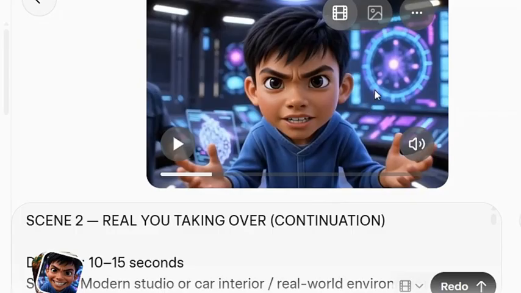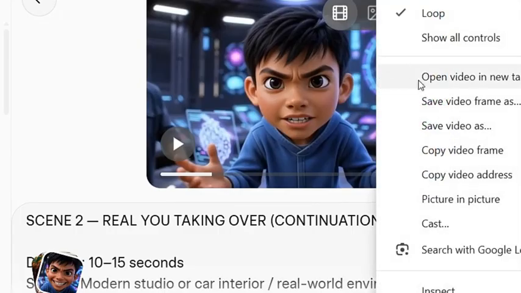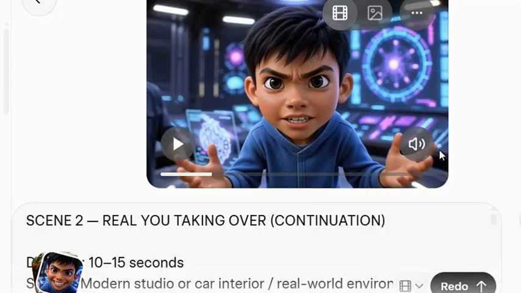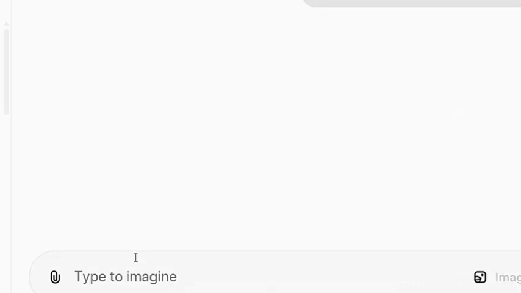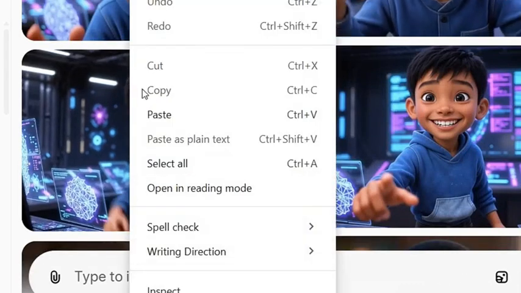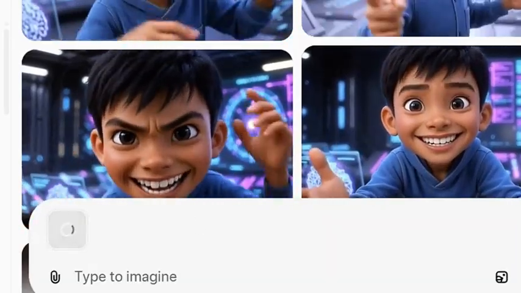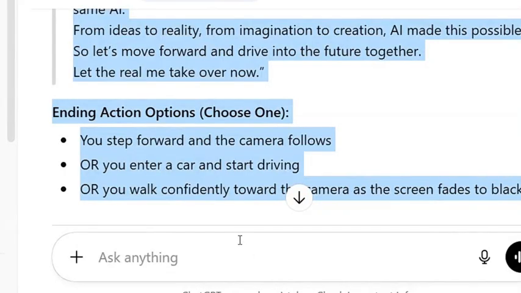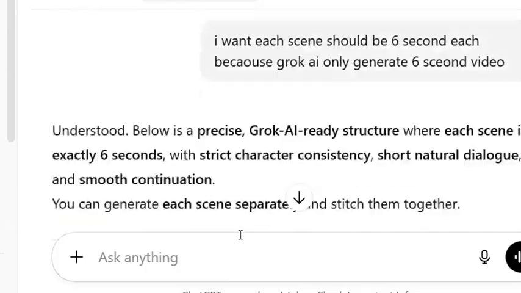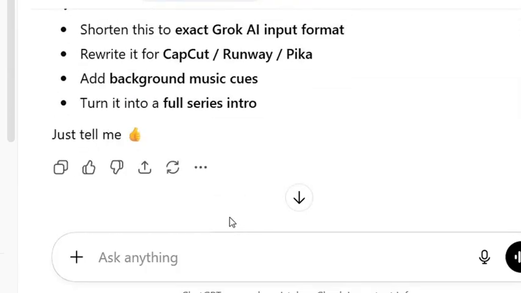Now, the next thing you are going to do is just right click, copy the video frame again, and go back. After you go back, you paste it here. When you paste it, you go back to ChatGPT to copy your next prompt, and that is how you are going to be doing it to generate the full video scene.